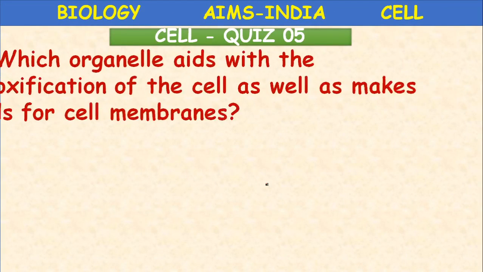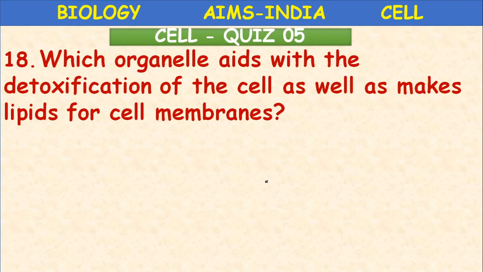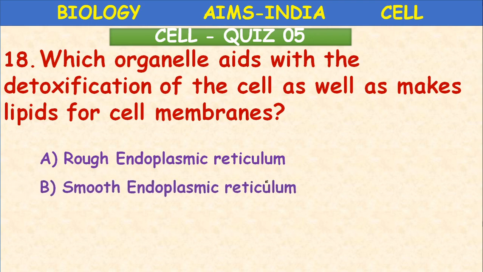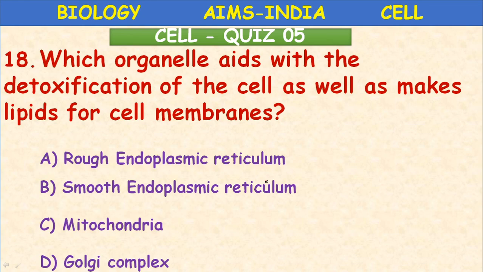Next, which organelle aids with the detoxification of the cell as well as makes lipids for cell membranes? Rough endoplasmic reticulum, smooth endoplasmic reticulum, mitochondria, Golgi complex.